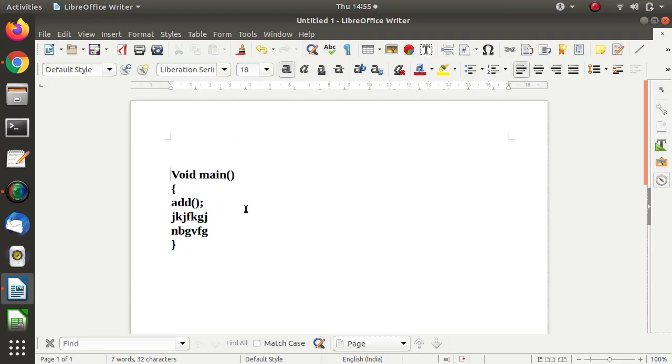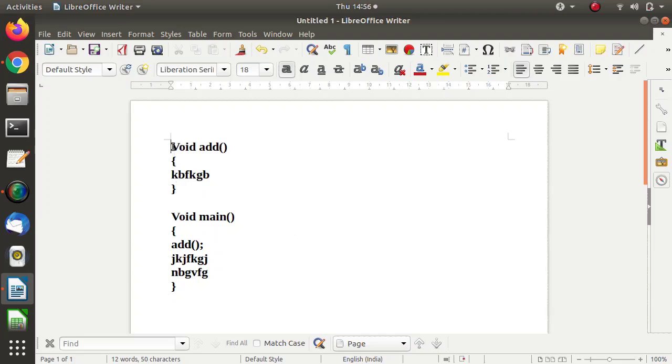Now for the add function we are writing code. Suppose we have written some code for the add function, and we are closing it with a curly bracket. Now we want to execute this function on a GPU, not on a CPU.